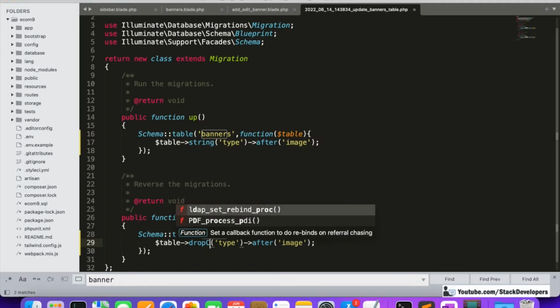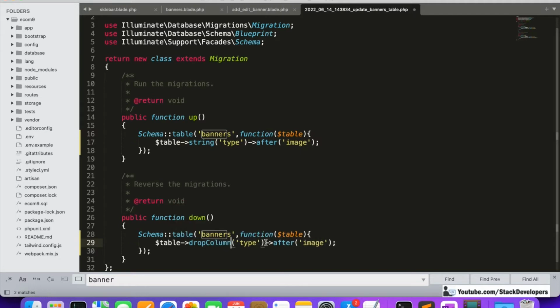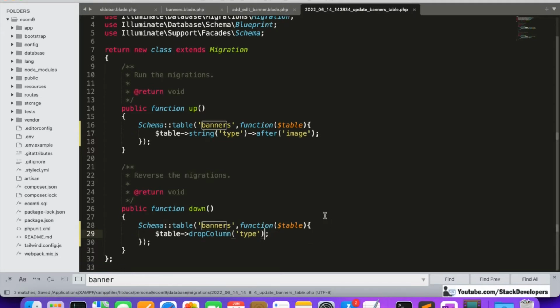Okay, so in case the rollback command we run, then it will drop the type column, okay, to restore the earlier changes. So if something happen wrong, then we can use this one. So that's why in advance we will store our code.